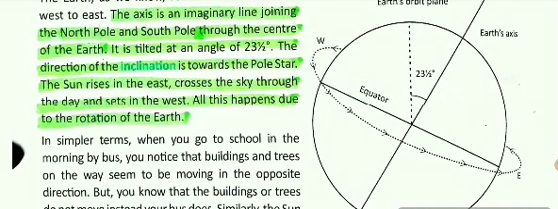The sun rises in the east, crosses through the sky during the day and sets in the west. All this happens due to the rotation of the earth. Now children, when it rotates from the west to the east, the sun rises from the east.